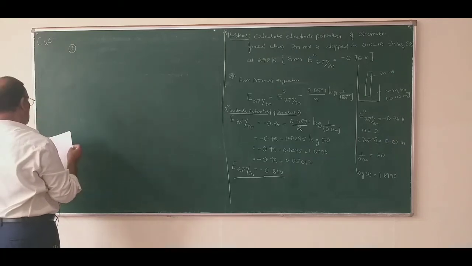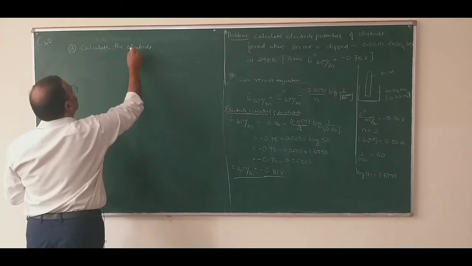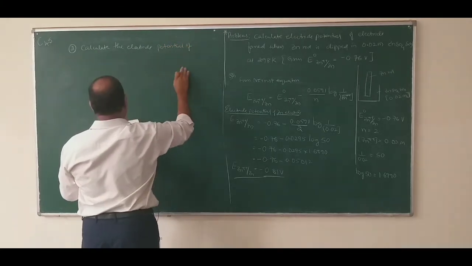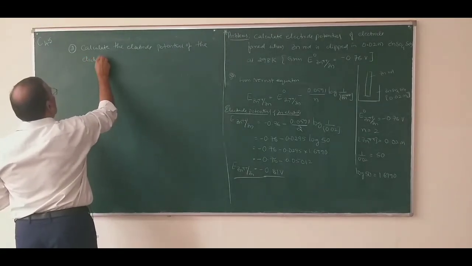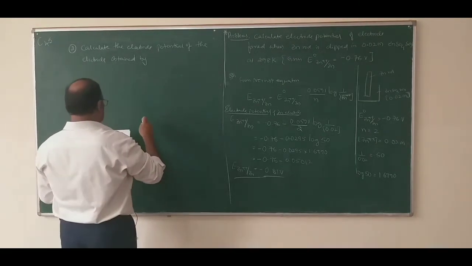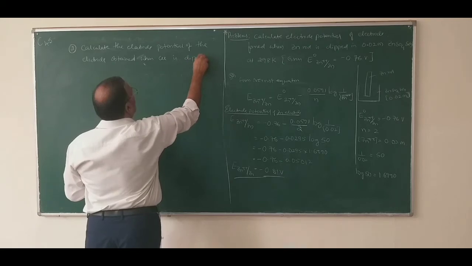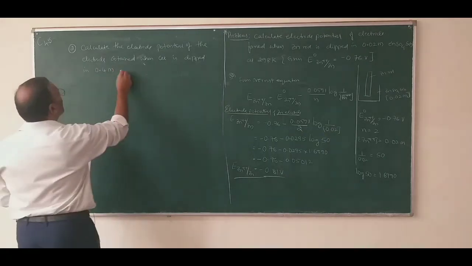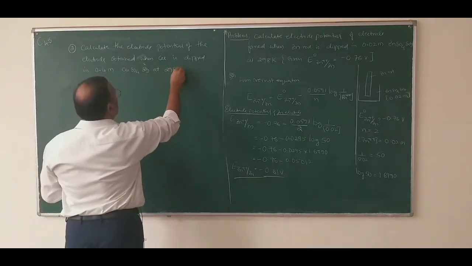Problem number 2: calculate the electrode potential of the electrode obtained when copper is dipped in 0.4 molar CuSO4 solution at 298 Kelvin.